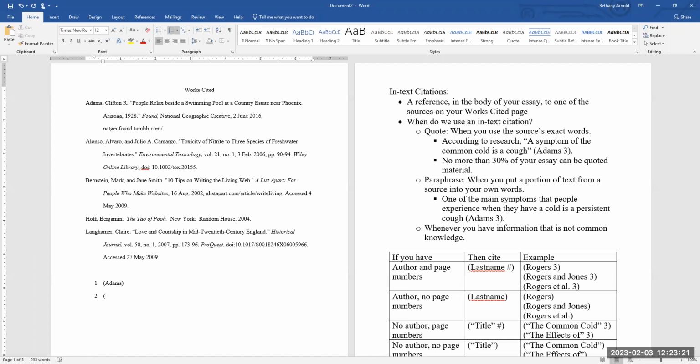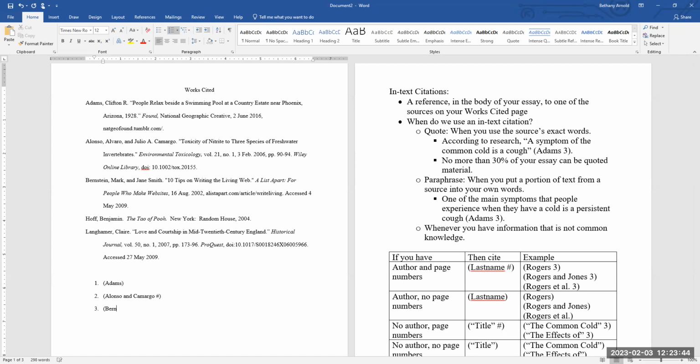The next one would be Alonzo, that's the last name, and Margot. That one does have page numbers, so I'm just going to put a placeholder there. I can see the page range listed, so I would just choose the page from which I found the quote or the paraphrase. The next one is pretty similar to the one above, only it does not have page numbers.